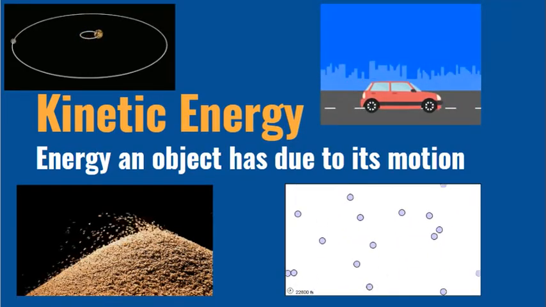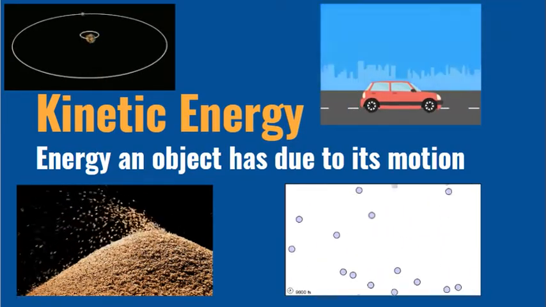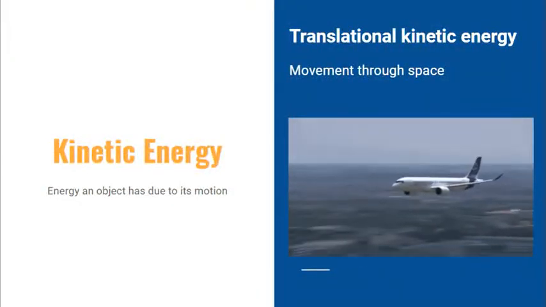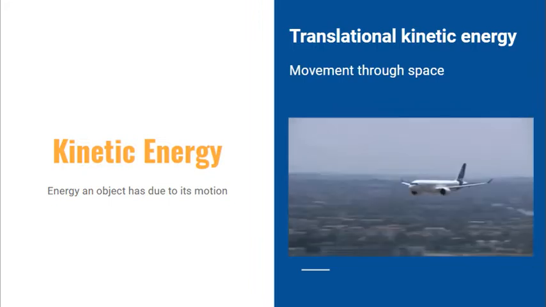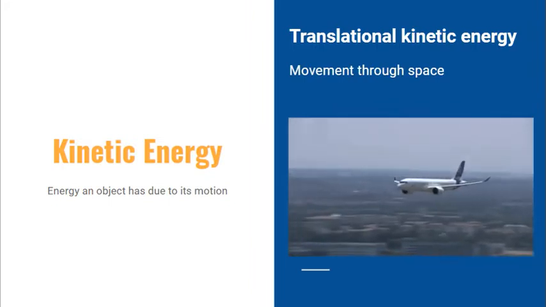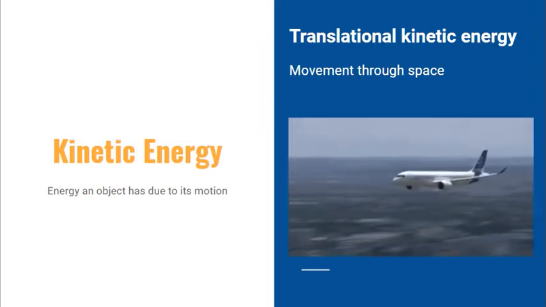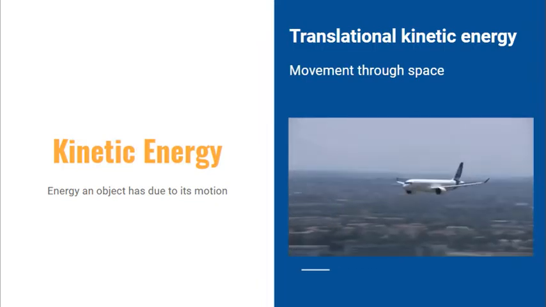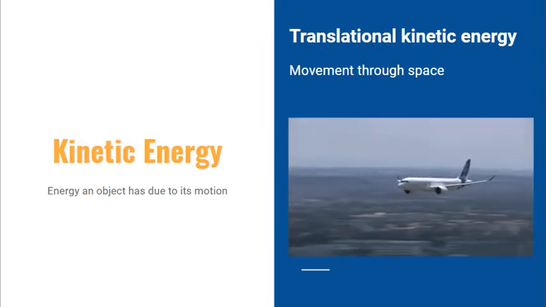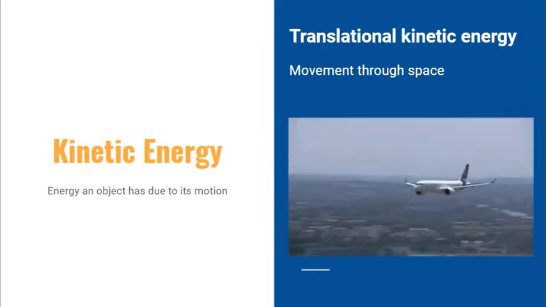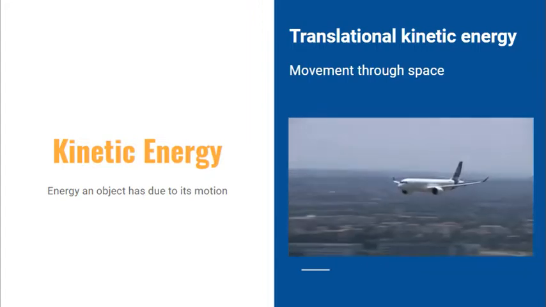There are a few different types of kinetic energy as well. The first type is called translational kinetic energy, which is basically just movement through space. So an object with translational kinetic energy is moving through space. So when you walk across a room, your body has translational kinetic energy. Now the faster something's moving, or the more mass it has, the more translational kinetic energy it has.